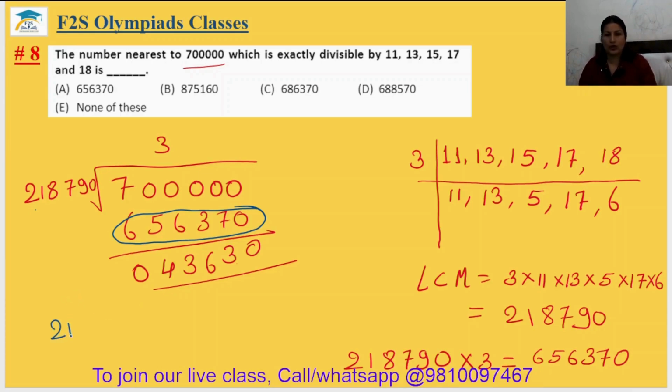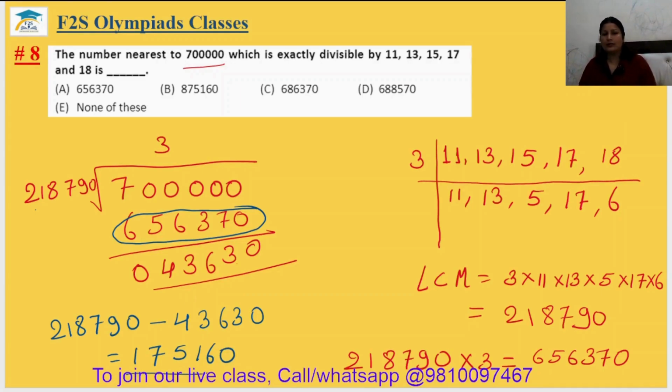So 218,790 minus 43630. How much is it? You just do it in your notebook. 218,790 minus 43630, you will get 175160.